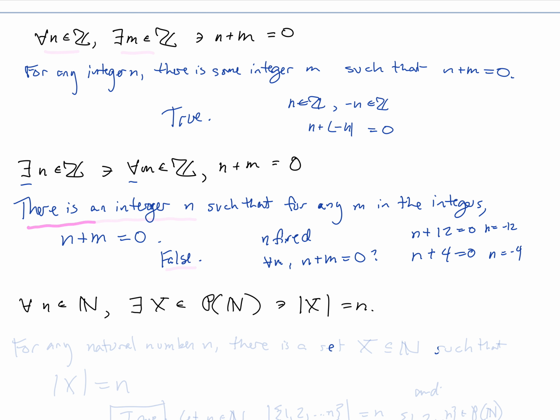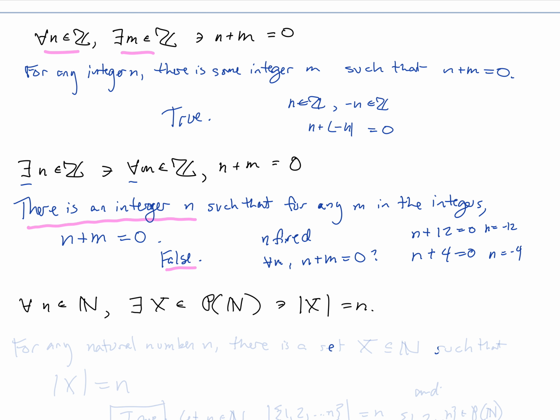There exists an integer n such that, well, that fixes our n and means that it must be this one n for every other integer m. So written in this form, this statement is false. Observe that the statement preceding it was almost exactly the same. It just had a reversal of the order of these two phrases, but it was true.